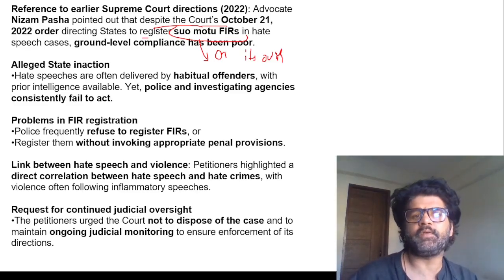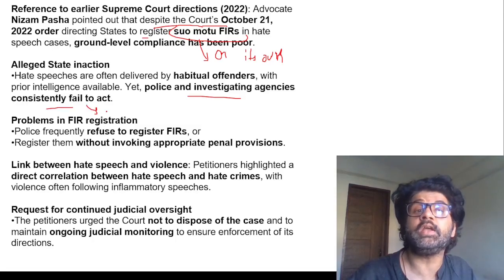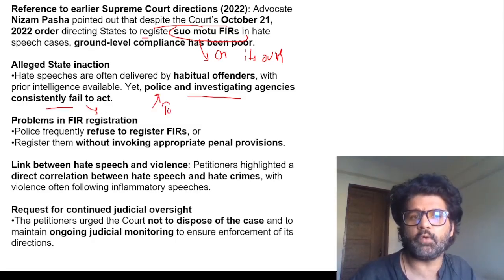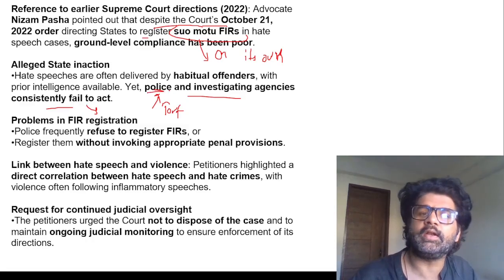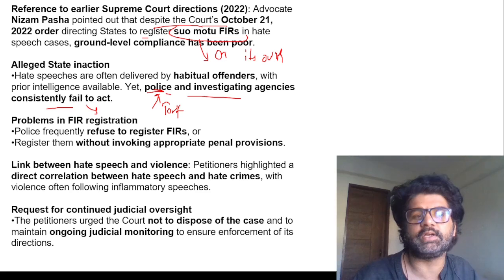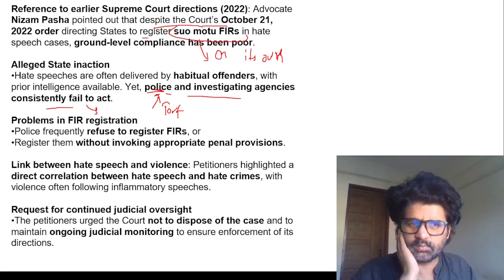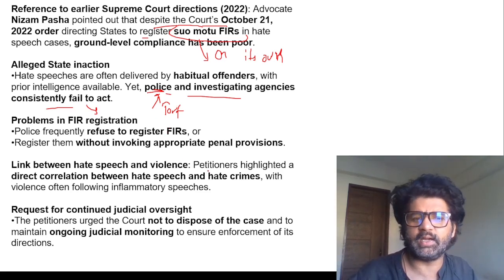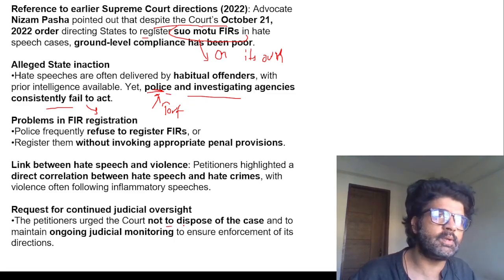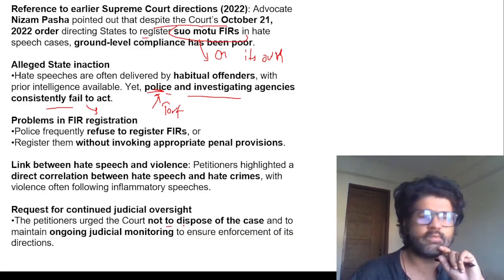So hate speech is often delivered by habitual offenders, yet police and investigating agencies consistently fail to act. So then tort should be asking why they did not do their duty. And if it's their failure, it's the failure of the state. So that has to be done. Hope you're understanding. So the petitioner urged the court not to dispose of the case. They are saying that court, please, Supreme Court, you people have to keep a tab on what is happening.